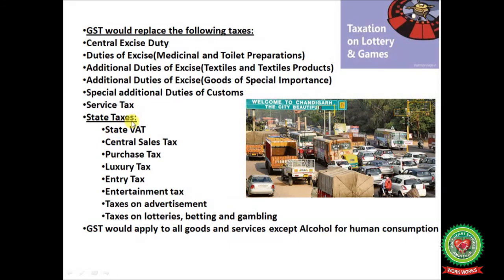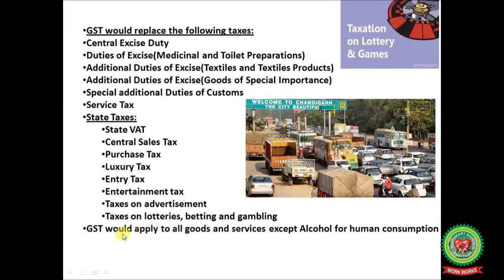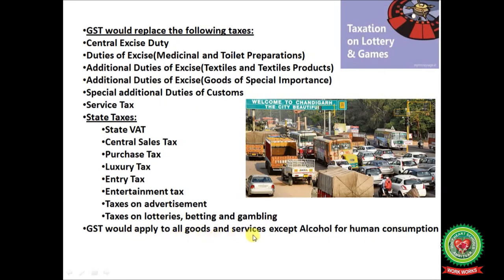The state taxes are also replaced: state value added tax, central sales tax, purchase tax, luxury tax, entry tax, entertainment tax, taxes on advertisement, and taxes on lotteries, betting and gambling. GST would apply to all goods and services except alcohol for human consumption.